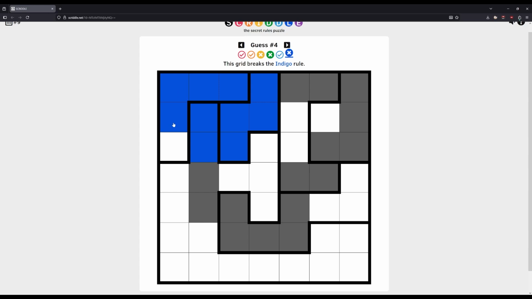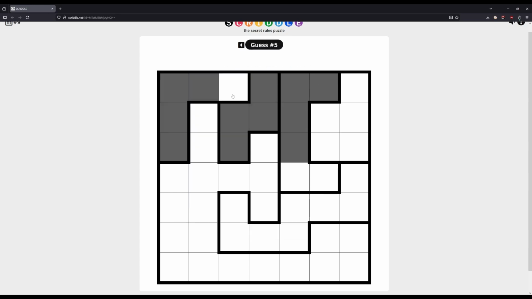So possibly this could be about cycles. Is it about cycles? I mean, not that it makes it any better, because it still doesn't solve our problem, but I guess all we can do is try it and see.